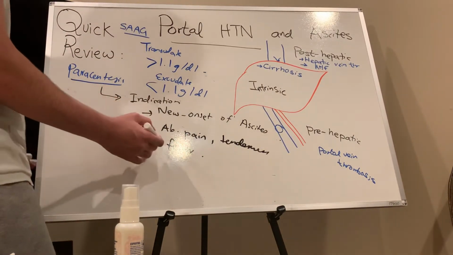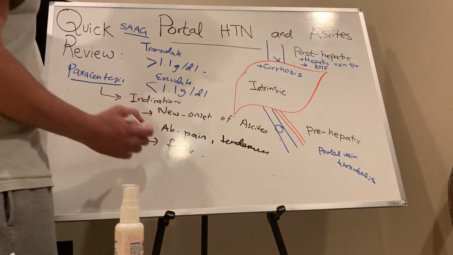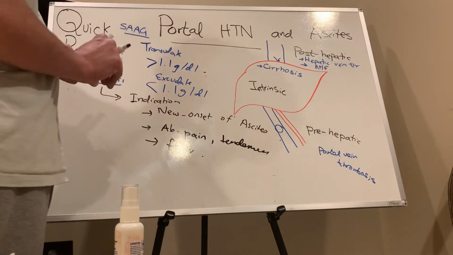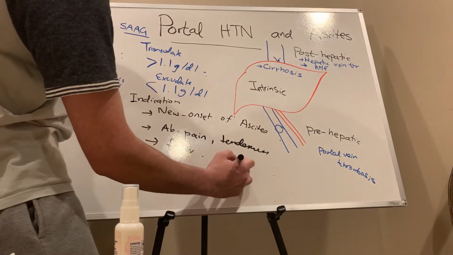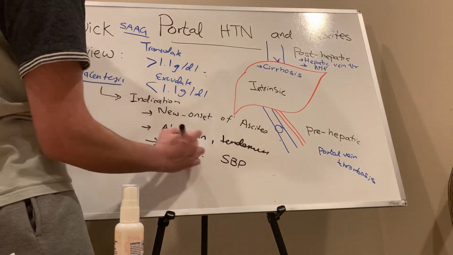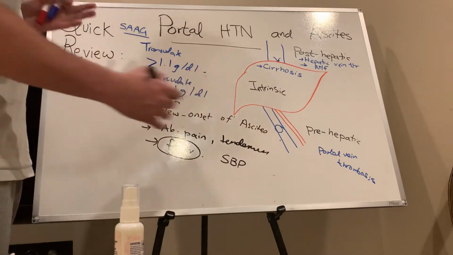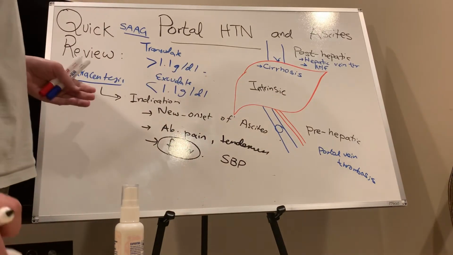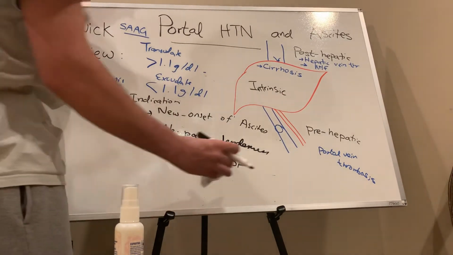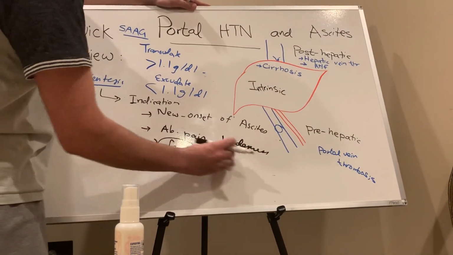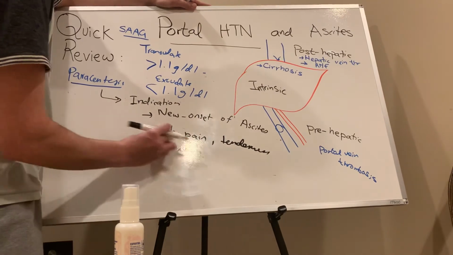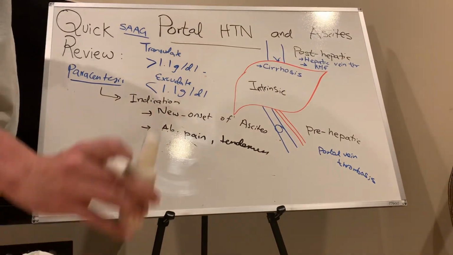We are trying to make sure the patient is not having spontaneous bacterial peritonitis, SBP, because if the patient is having a fever, there is some infection going on. So we have to do paracentesis. We have to take the ascitic fluid out and make sure that the patient is not having spontaneous bacterial peritonitis.